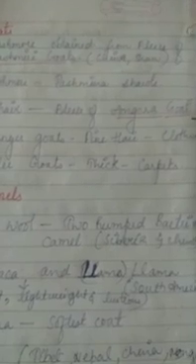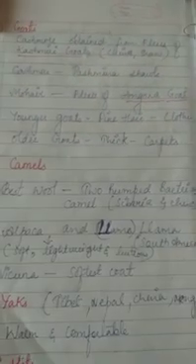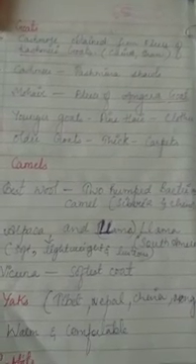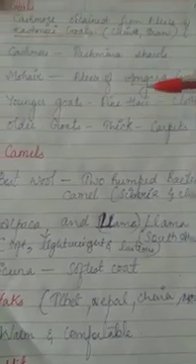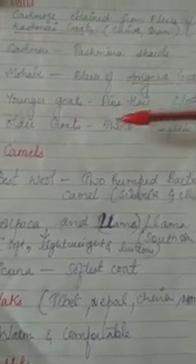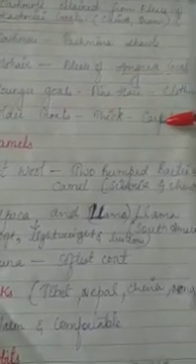Okay, and second one is mohair. This fiber is obtained from the fleece of Angora goat. Okay, that is from Ankara. Ankara, that means the capital of Turkey. And here what happens, the younger goats will have fine hair, that means soft hair. So it is used to make clothes, whereas the older goats will have thick hair. So we use it to prepare carpets.